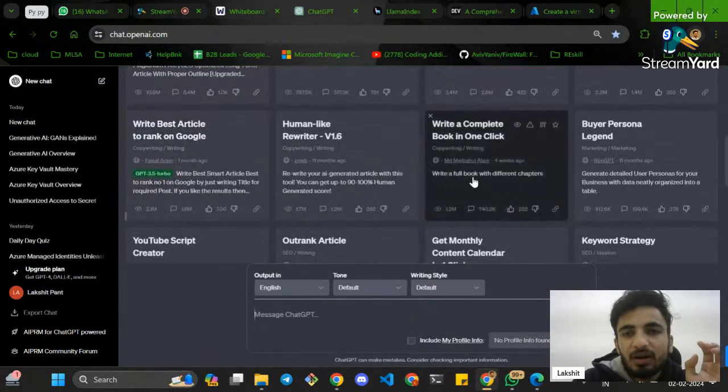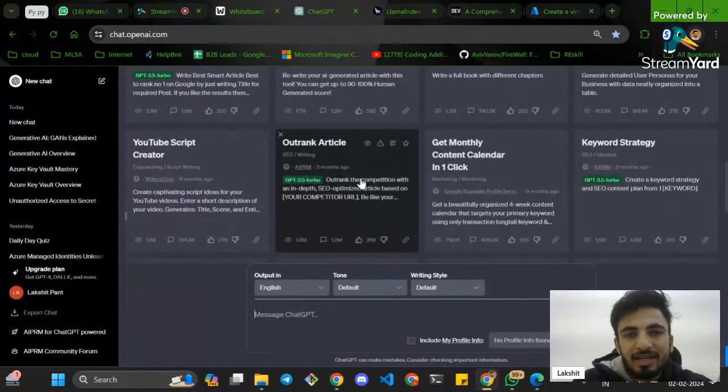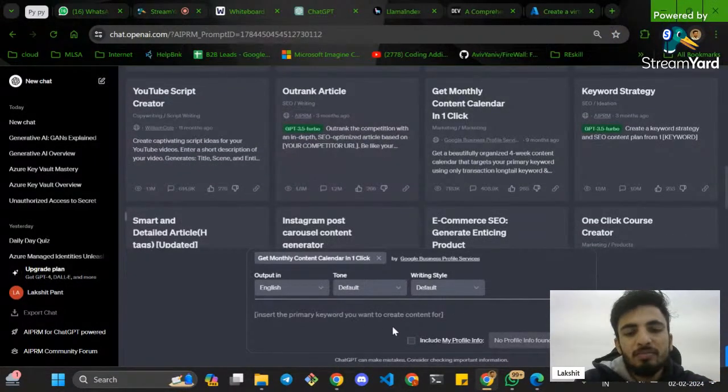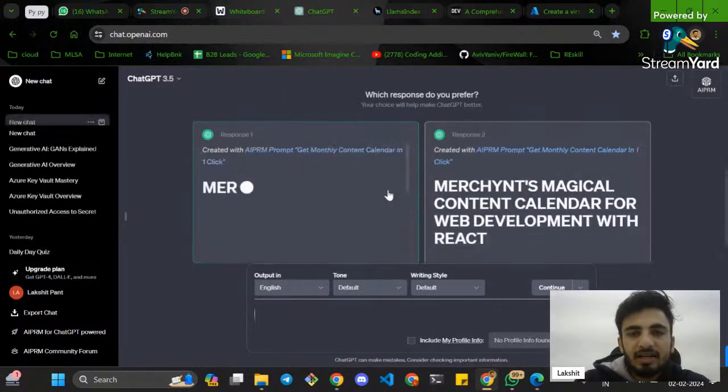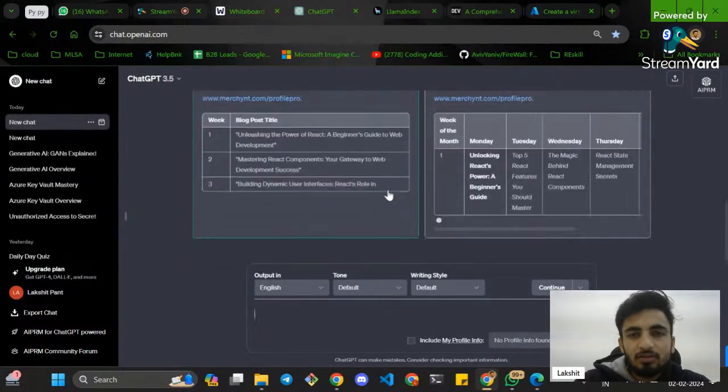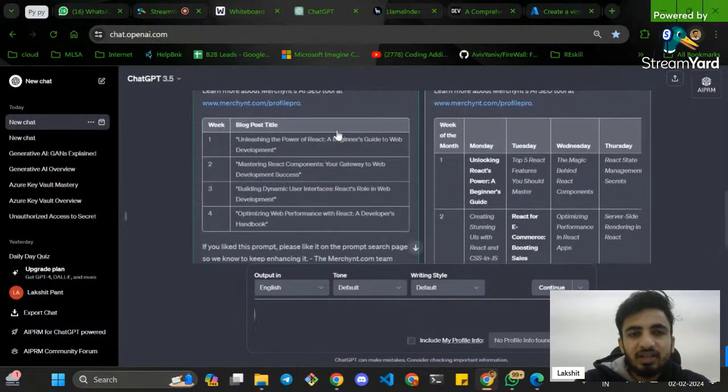Suppose I have to make a complete calendar. How can I make a complete calendar? Go to this web development with React template. This will give you the entire monthly calendar. See, this is the entire monthly calendar that this will give you.